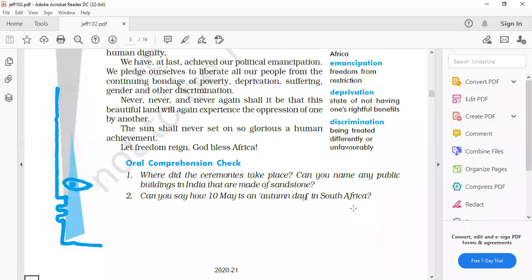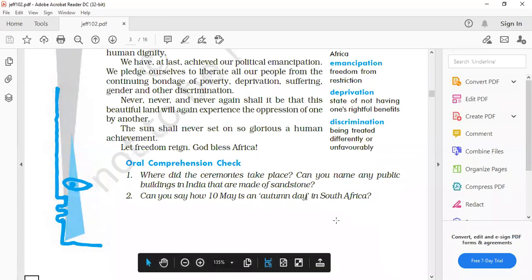But I was asking you that there is a double meaning given for this word autumn day. One is the literal meaning, as Isha has told: South Africa is situated in the southern hemisphere, so there was autumn season in the month of May, whereas here in India, because we are in the northern hemisphere, we have summer season.